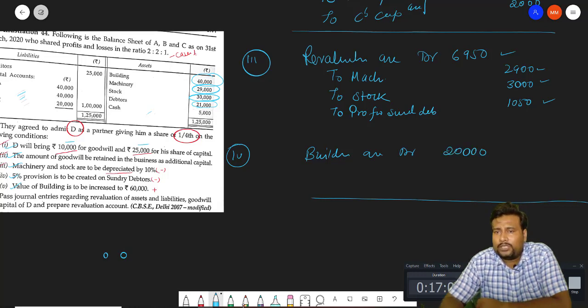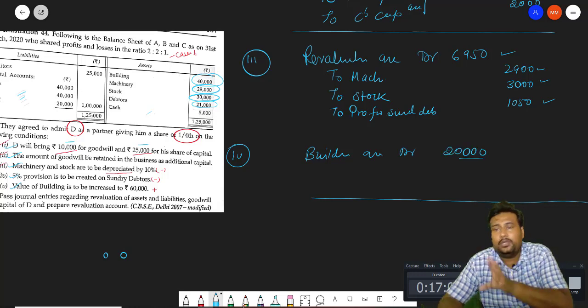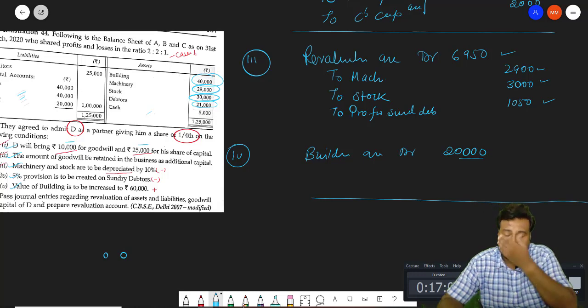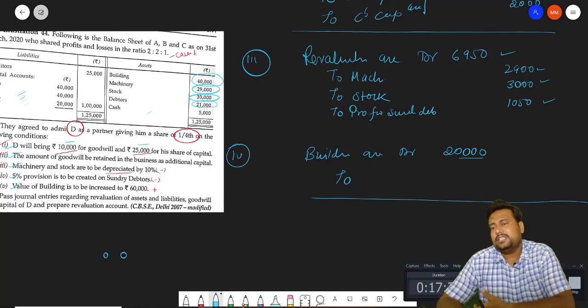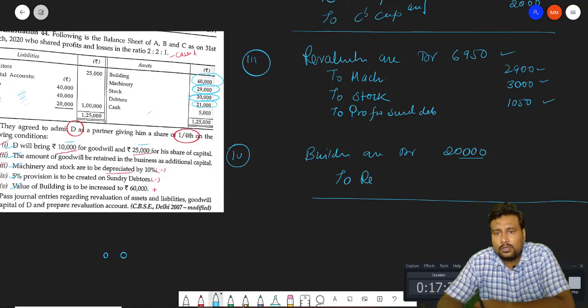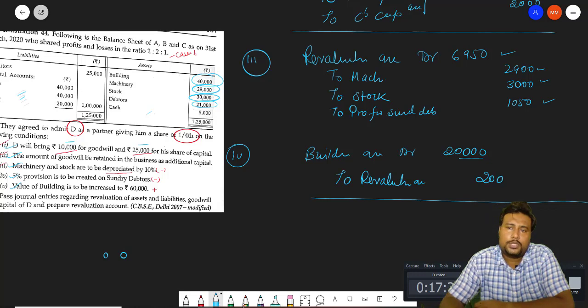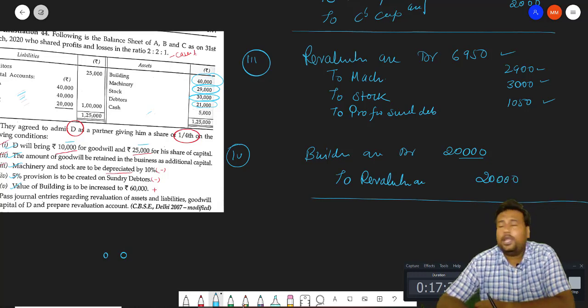Why so? Because, as I told you, in revaluation we write only the difference, not the new value or the old value. Building account debit 20,000, and we have a profit when our assets increase, so to revaluation account 20,000.